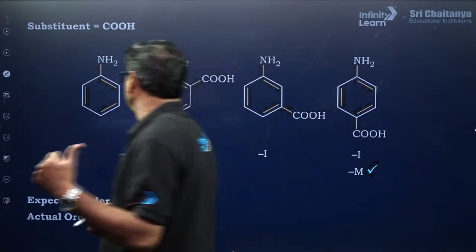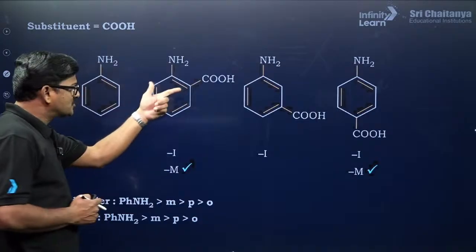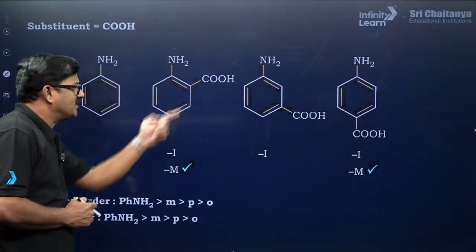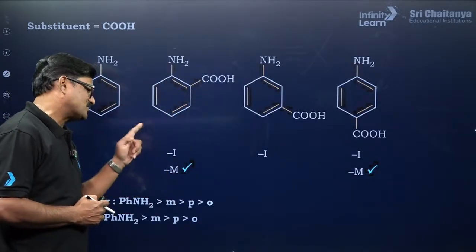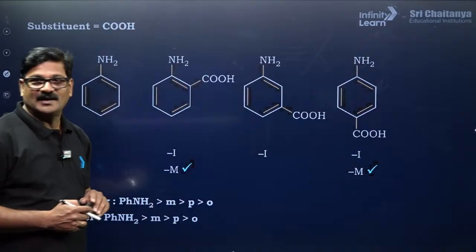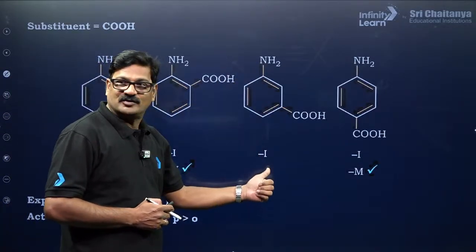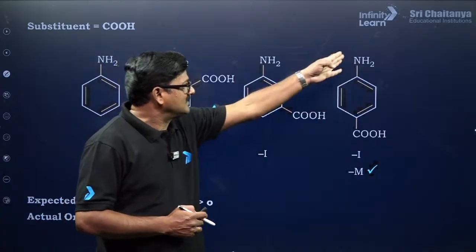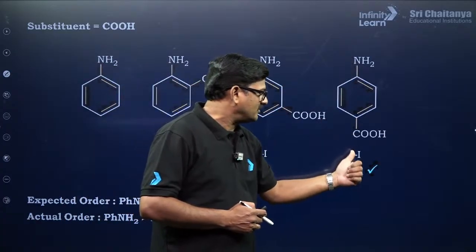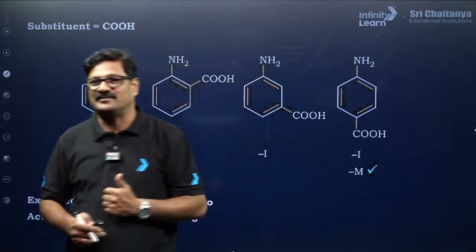Aniline, COOH group. The COOH group has a negative mesomeric effect as well as a negative inductive effect. At meta, it is going to be negative inductive effect, and at para, it is going to have negative inductive effect and negative mesomeric effect.